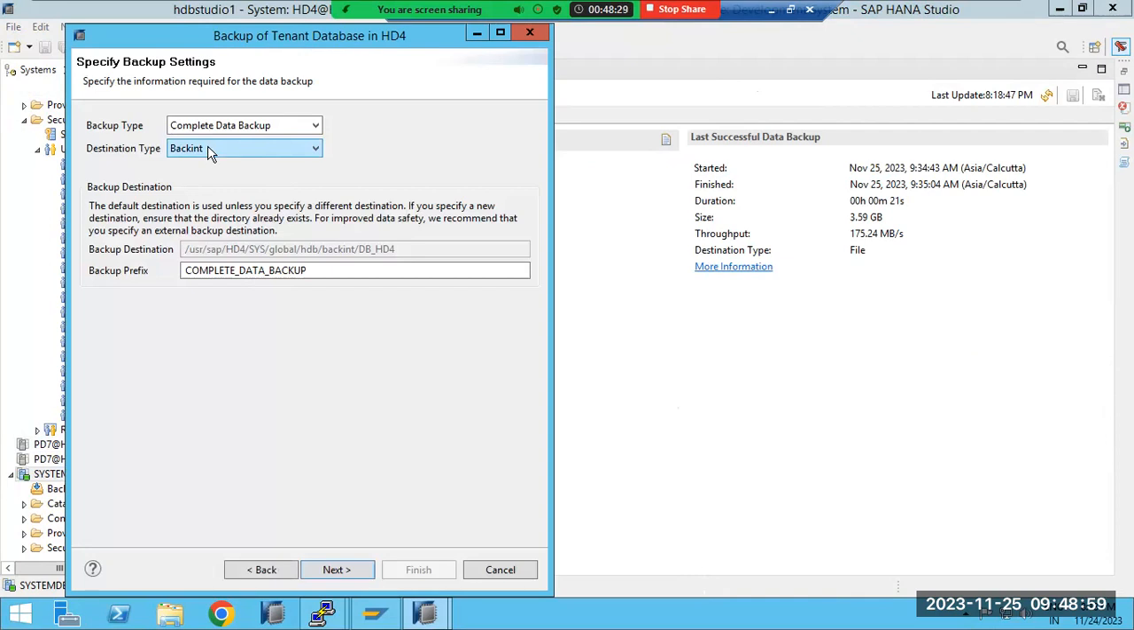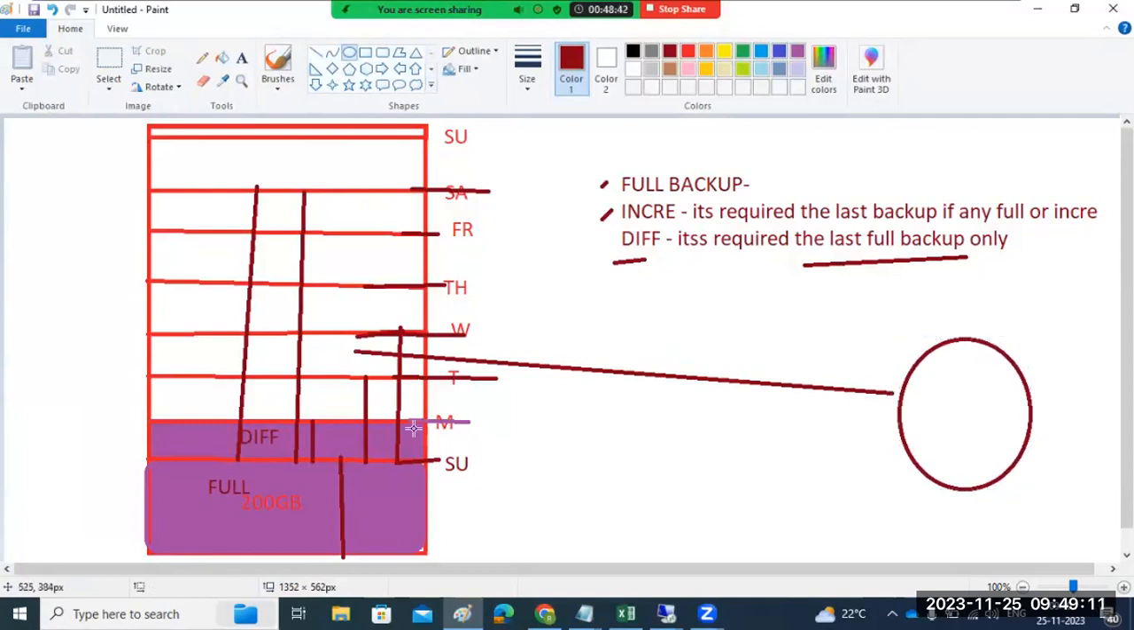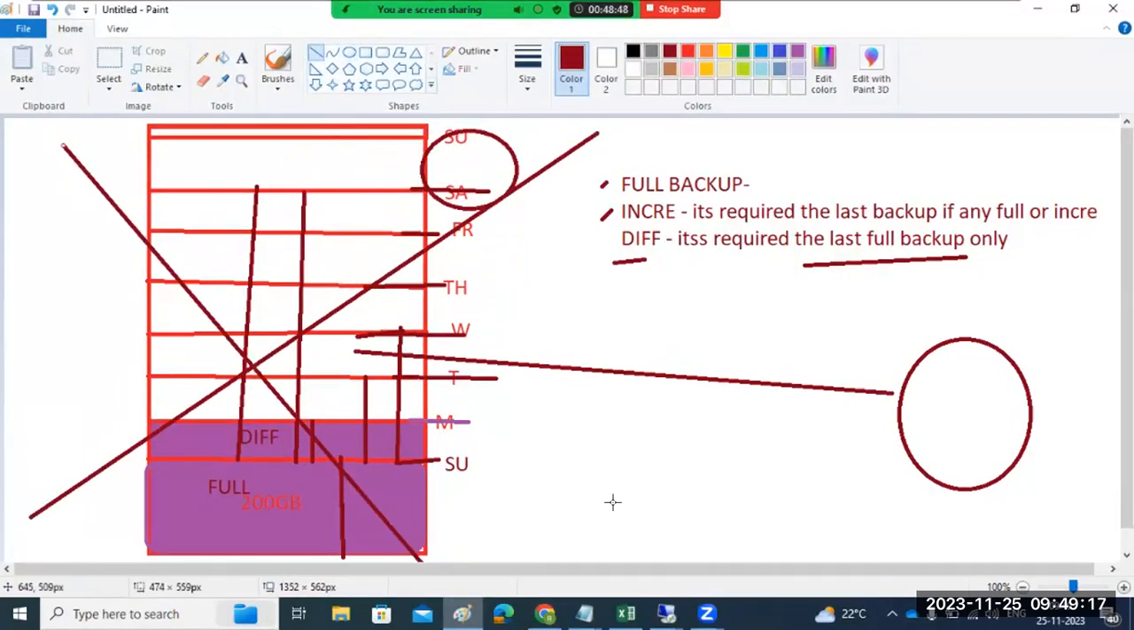Backint means third-party devices, third-party tools, third-party companies will use this option. They will take the backup outside of our server, from our server to their server, at a safer location, a safer data center. So in case the entire system is crashed, our entire data center is dead, then we have the backup. We can create one more host, pull the data from there to here, and recover the data.